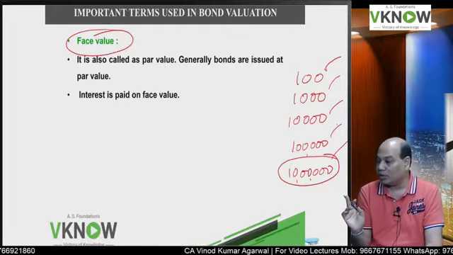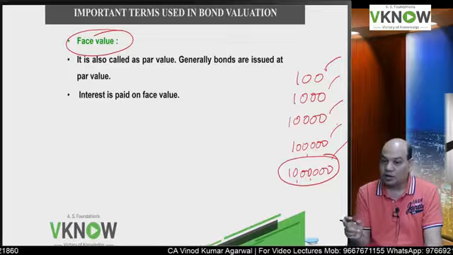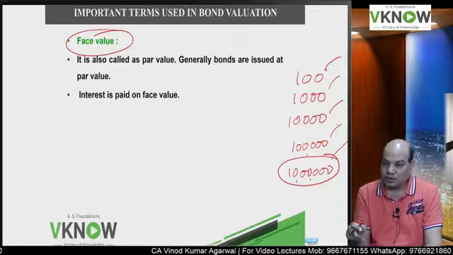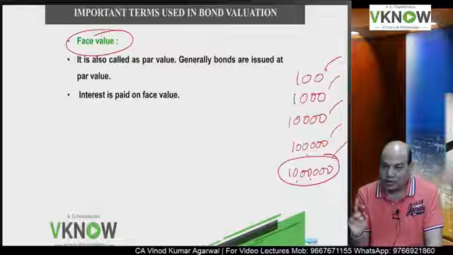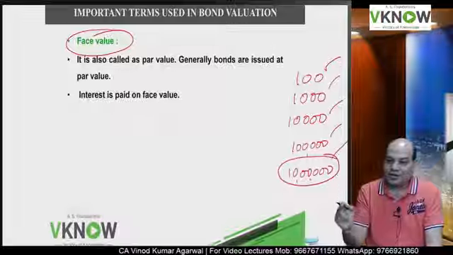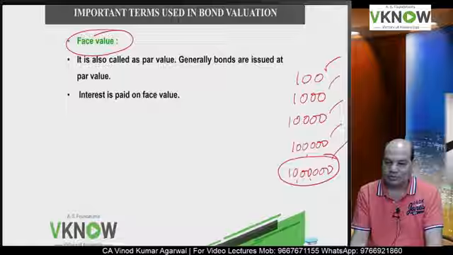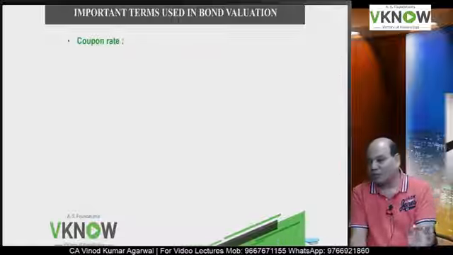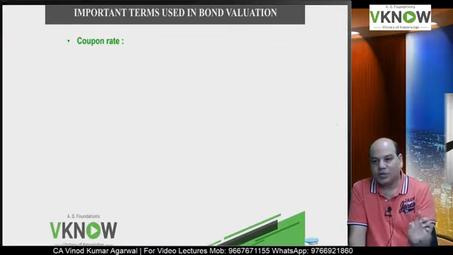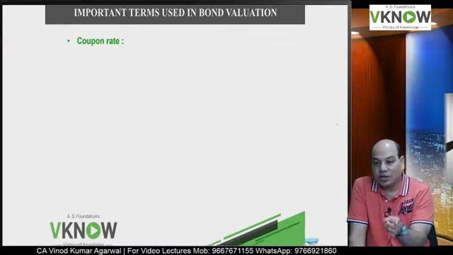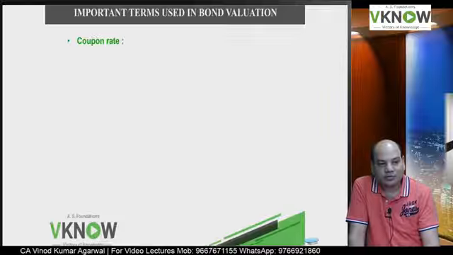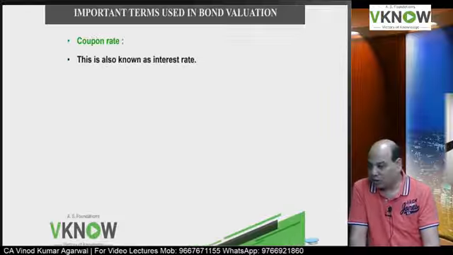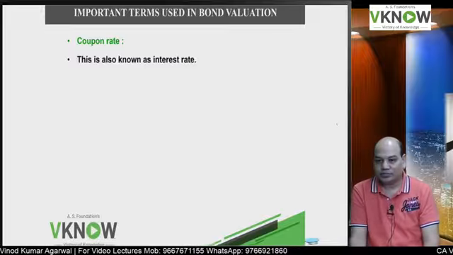Issue price can be at premium. Issue price can be at discount. Okay, not on the market price of the bond. Interest will be calculated on face value of the bond. That is the relevance of face value. And if nothing is specified, as we have discussed, redemption will also be at face value. Second concept is coupon rate.